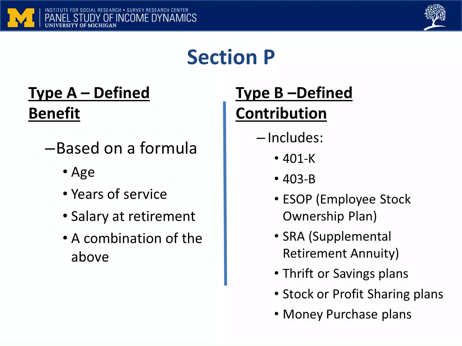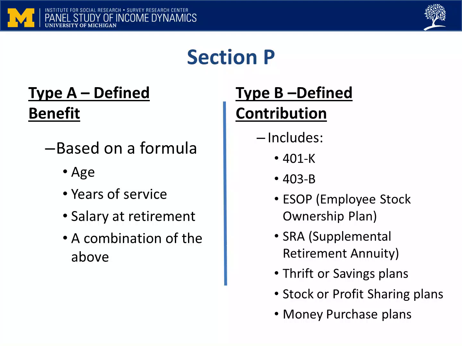Accounts may go by different names, including 401k, 403b, ESOP or Employee Stock Ownership Plan, SRA or Supplemental Retirement Annuity, Thrift or Savings Plans, Stock or Profit Sharing Plans, or Money Purchase Plans.